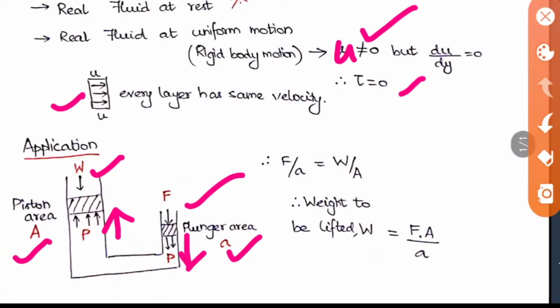When you take the pressure at both points, we know that pressure is equal to force by area. So here it will be F by a, and on the other side it will be W by capital A, that is the piston area. So the weight to be lifted, W, is equal to F into A by a. Like this the problems may be asked: to lift a weight of this much, what is the force to be applied? Or if the force is given, what weight can it lift when a piston arrangement is provided? So this is one of the outcomes of Pascal's law.